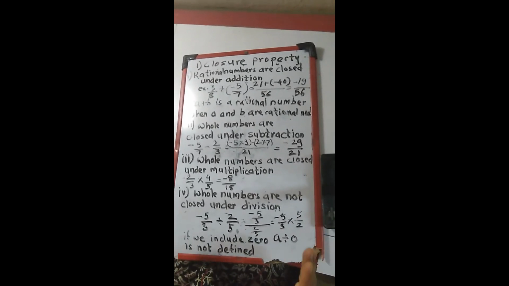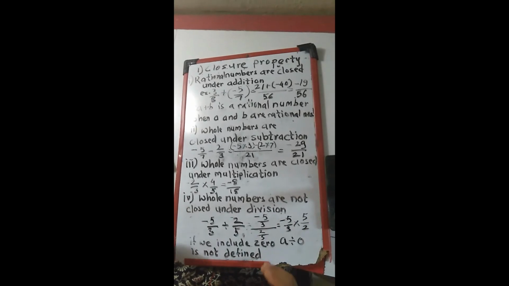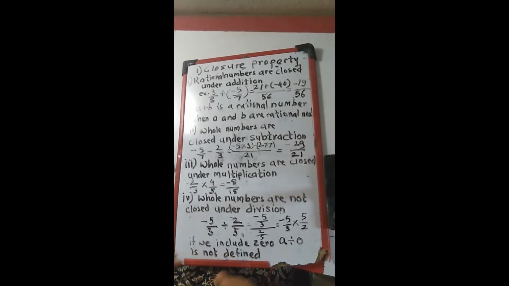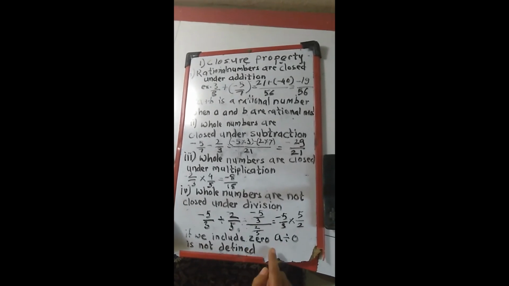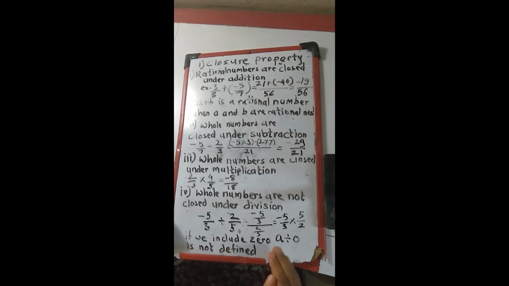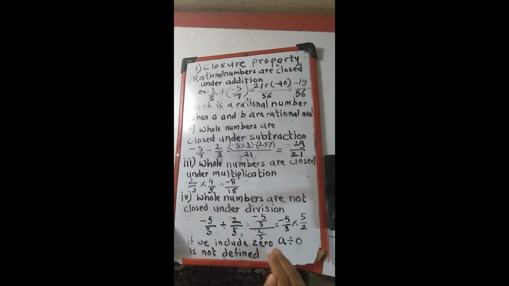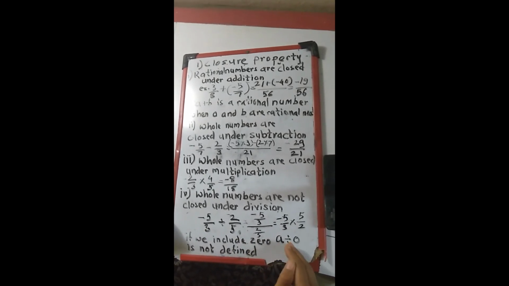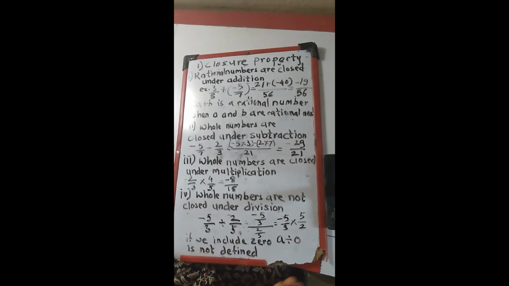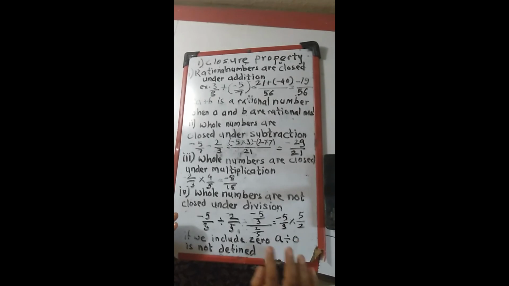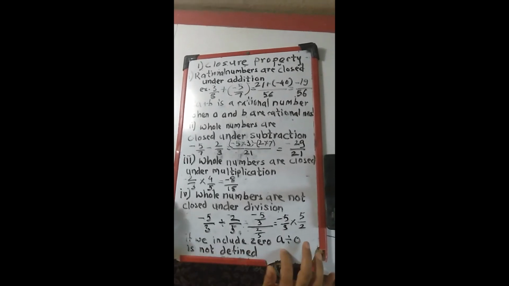But in this division, if we include 0, then the condition is not satisfied, because a divided by 0, where a is any rational number, is not defined. We cannot define this.